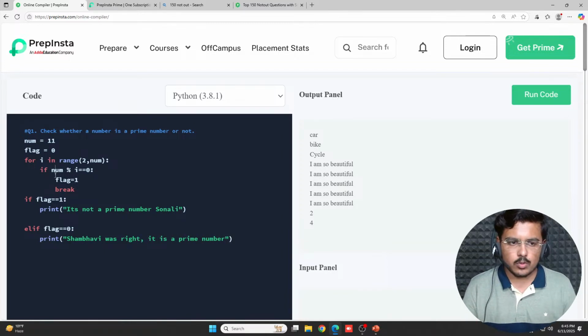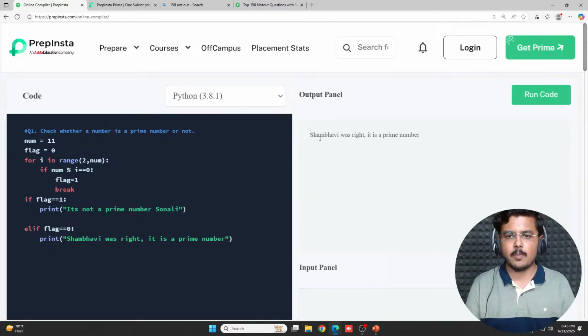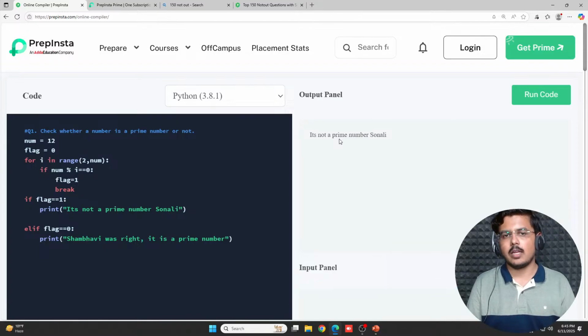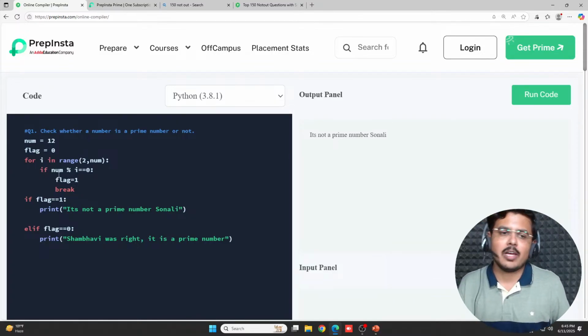So let's check it out. We have our number 11. So Shambhavi is right, it is a prime number, correct? What if I had made it 12? So I would have got, it is not a prime number, Sonali. But what if I give it 1?